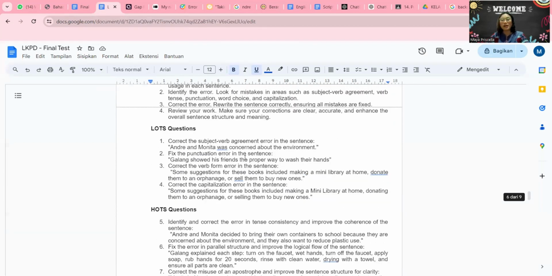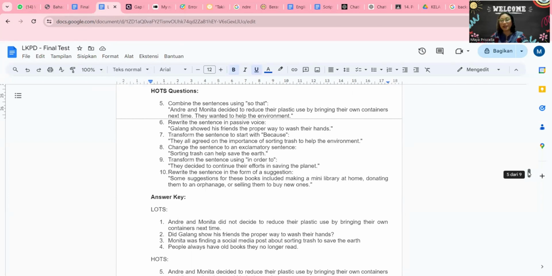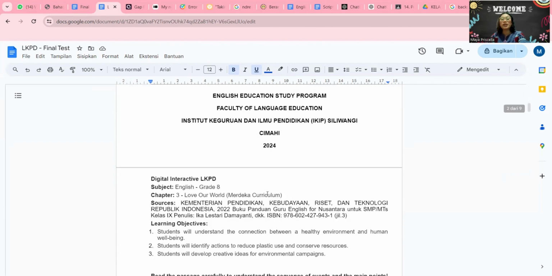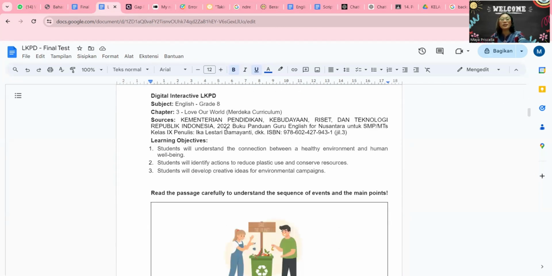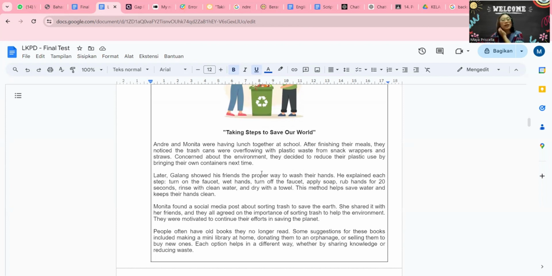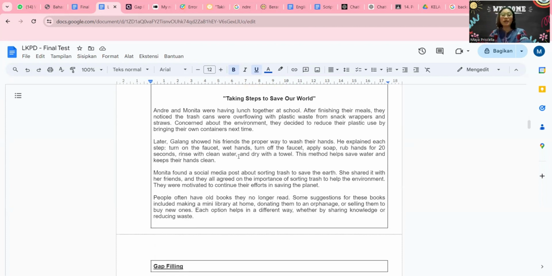As you can see from the first one, okay, here is my first page. This is my digital interactive LKPD for subject English, grade 8, chapter 3, Love Our World. The source is the book of English for Nusantara, and I put also my learning objective here, and this is the passage that I already choose for this material. I mixed it a bit with my own story, but it still contains the meaning of the material.